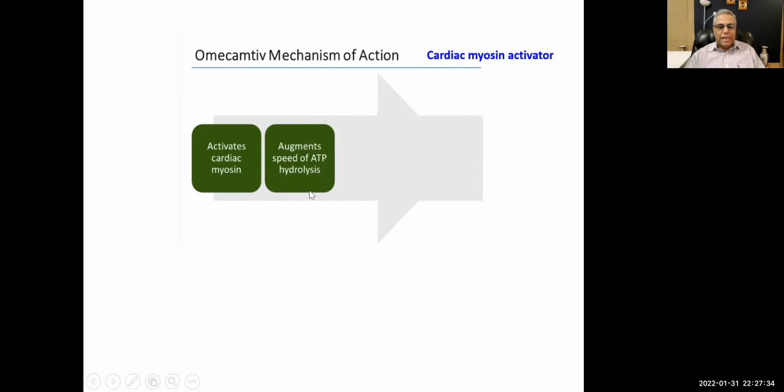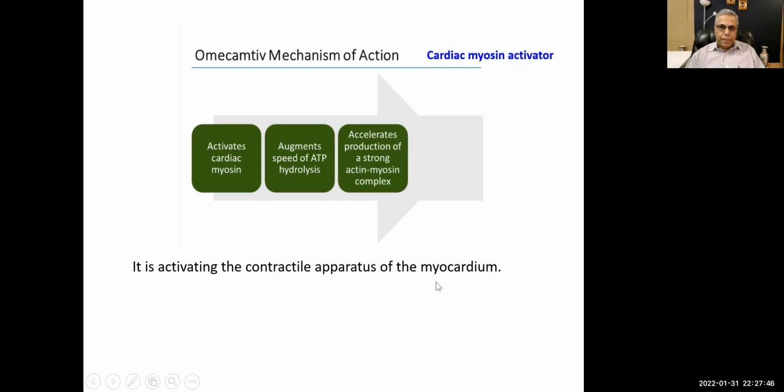It augments the speed of ATP hydrolysis, right? I'll again remind you what happens in cross-bridge cycling. It is activating the contractile apparatus of the myocardium, accelerating production of a strong actin-myosin complex. It is a myotrope, not an inotrope, okay?